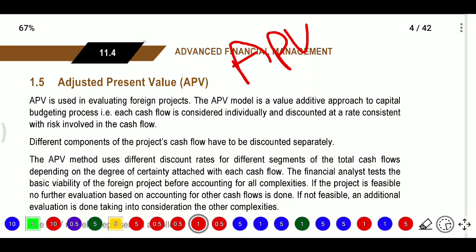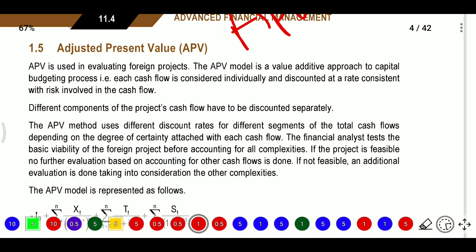Here, each cash flow needs to be considered individually and discounted at a rate consistent with the risk involved in the cash flow. If it is relating to real estate, one rate will be considered. If it is relating to infrastructure, we will consider another rate. If it is relating to electric vehicles, we need to consider another rate. So based on the individual cash flows, we need to consider individual discount rates. Different components of projected cash flows have to be discounted separately.